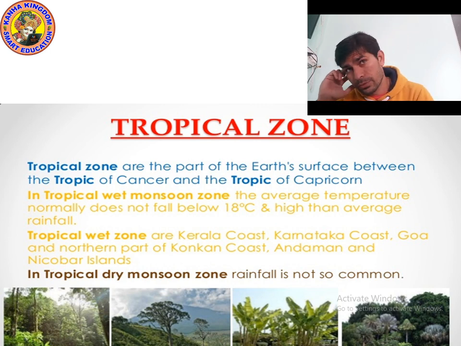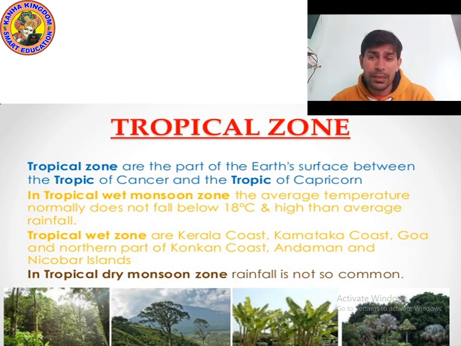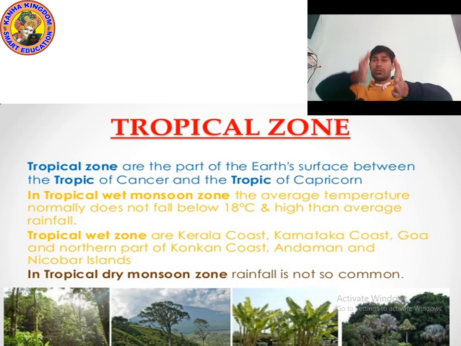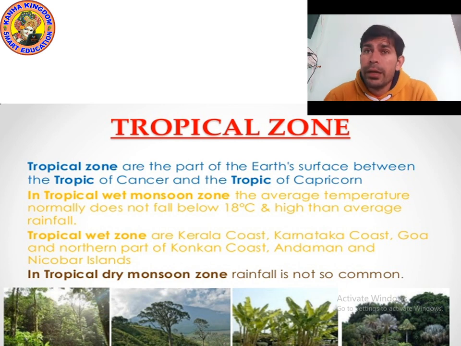The tropical zone is the part of the Earth's surface between the Tropic of Cancer and Tropic of Capricorn. In the tropical wet monsoon zone, the average temperature normally does not fall below 18 degrees Celsius, and there is high average rainfall.